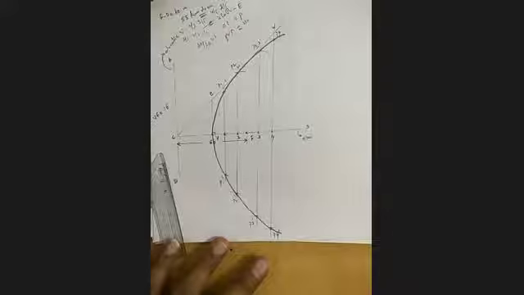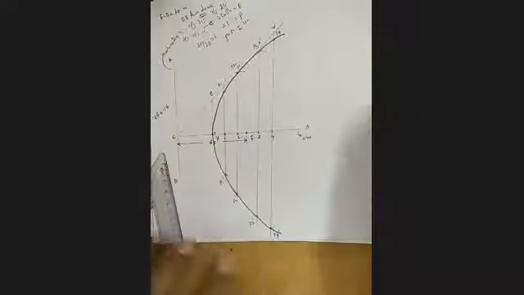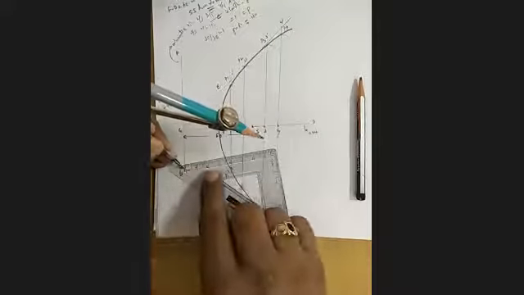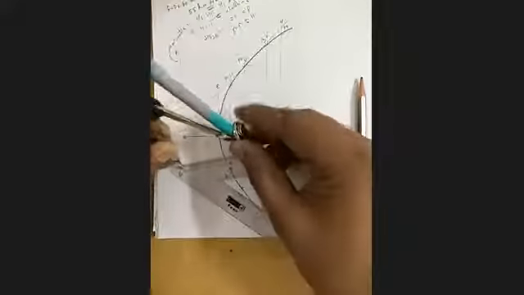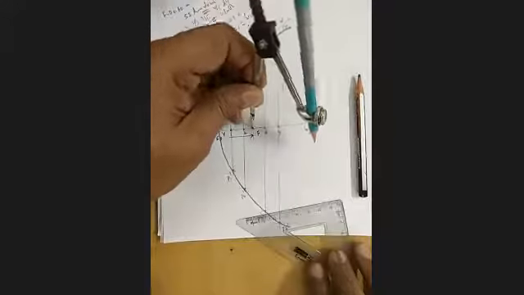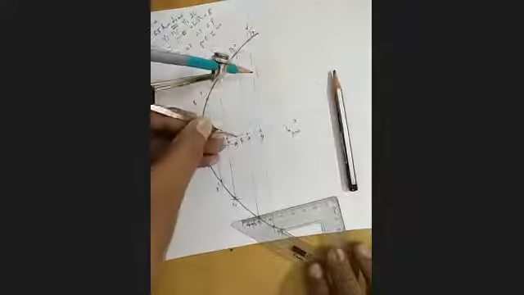Shall I finish tangent and normal? After that, you will note down. Yes, sir. Listen, this is important. Only one dimension is important, 60. Now he told that 55 mm from the focus. Then you have to take a radius: 10, 20, 30, 40, 50, 55 mm. I took a radius of 55 from the focus. This is the focus. Cut the curve up as well as down.